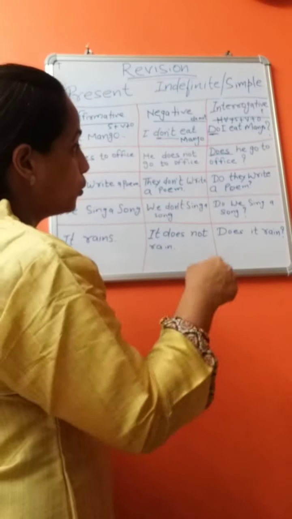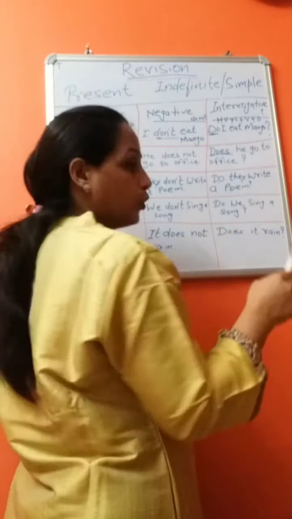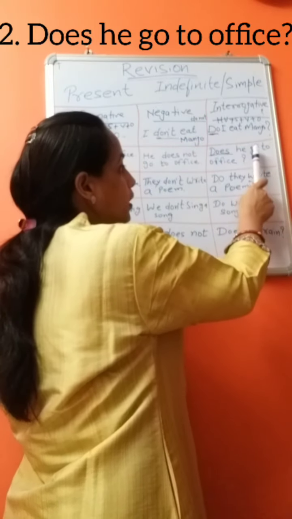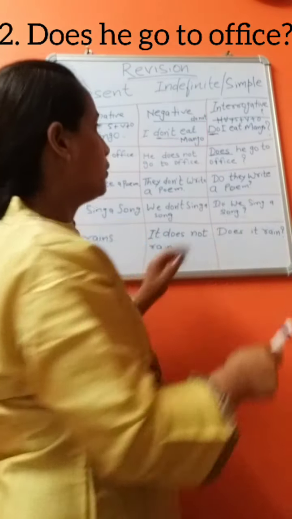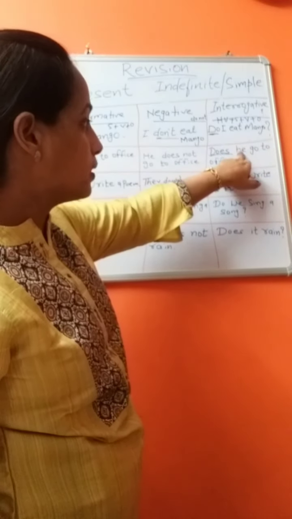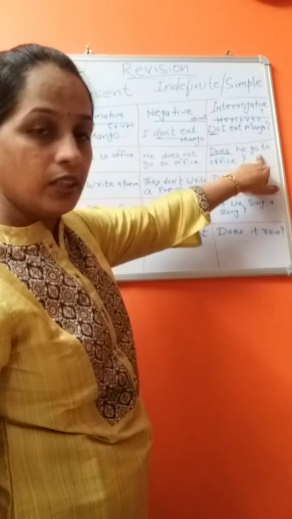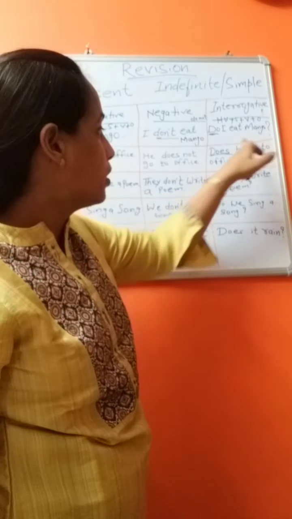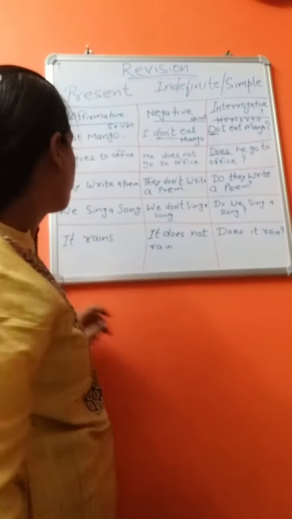And how would you ask a question? Does he go to office? You use the helping verb does first, then subject, then the verb will be in base form, and then object.